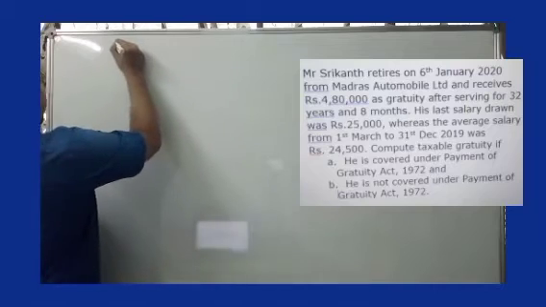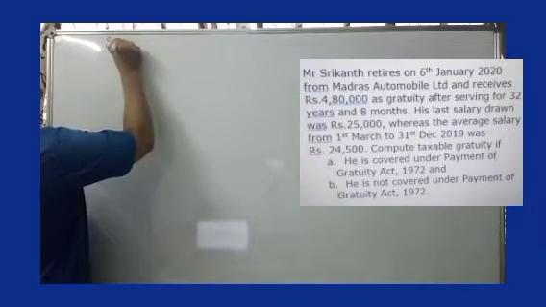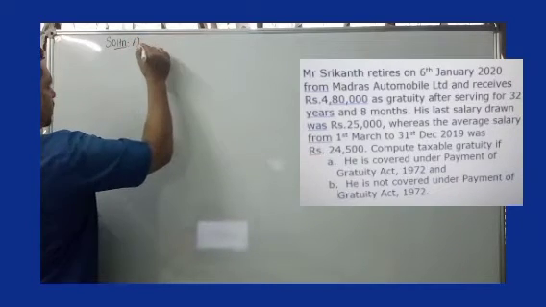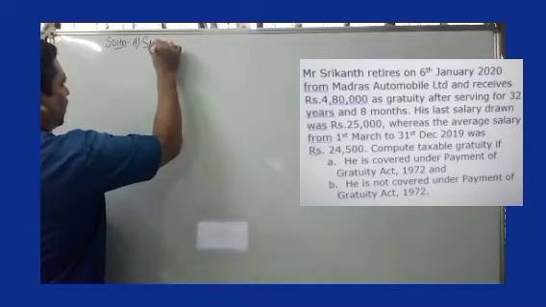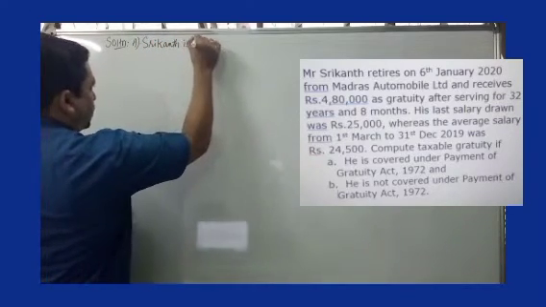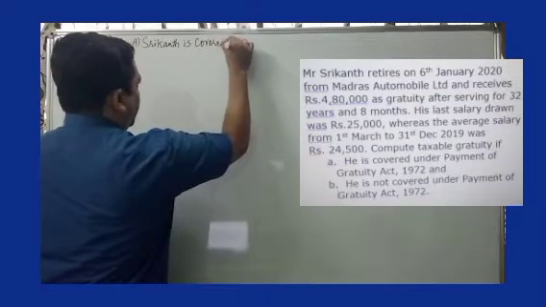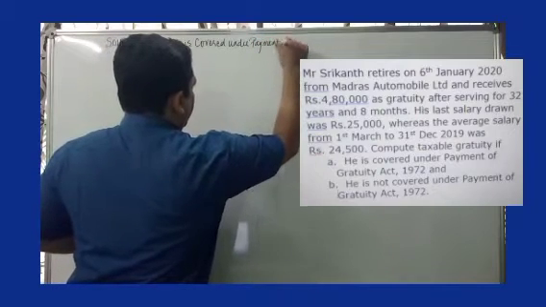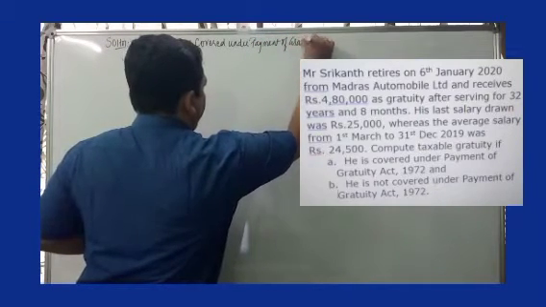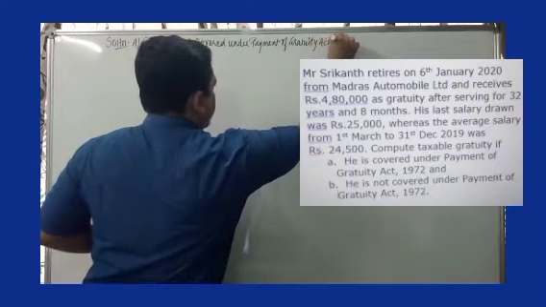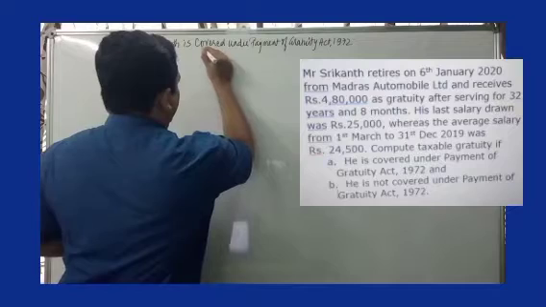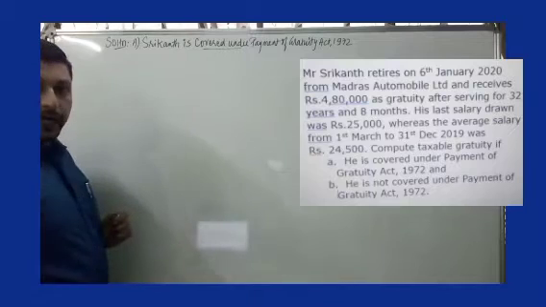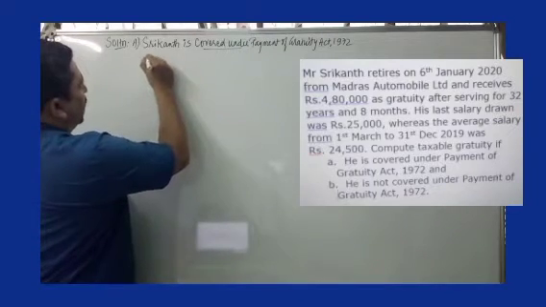As usual, when you begin the problem, I write solution. First we will answer question A. Question A is, Srikanth is covered under Payment of Gratuity Act 1972. Now what are the points? Since he is covered under Payment of Gratuity Act 1972, the first thing that we look at as point 1